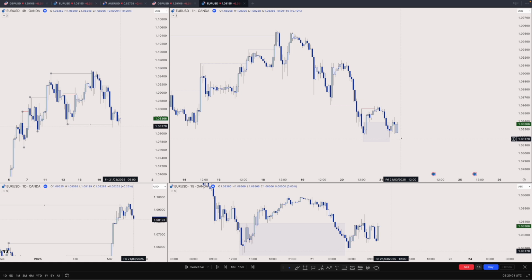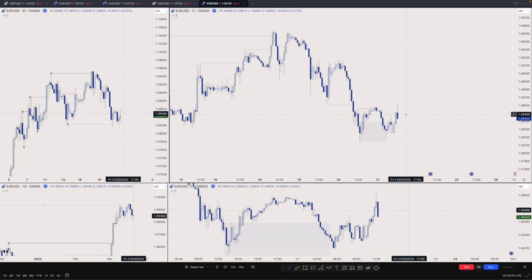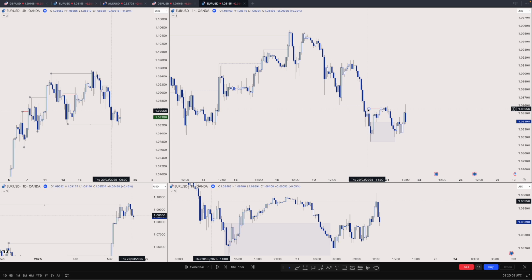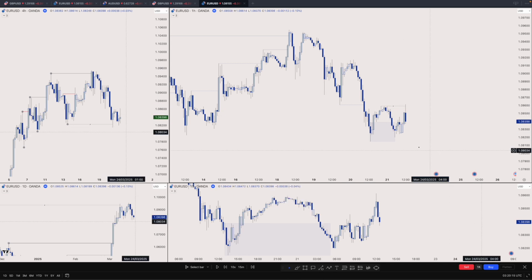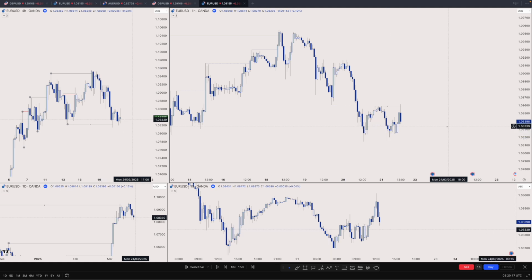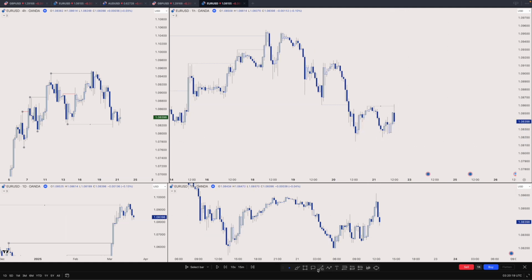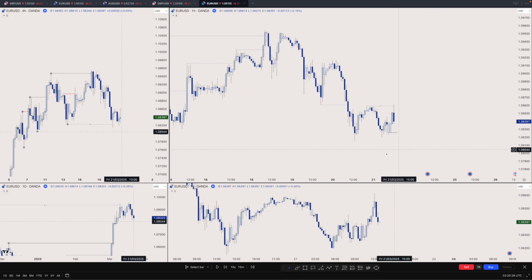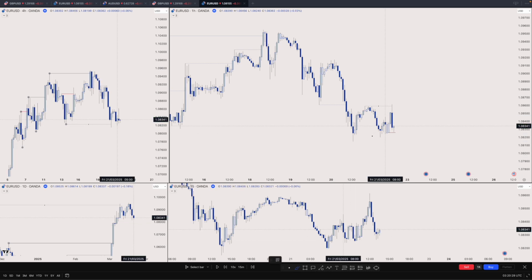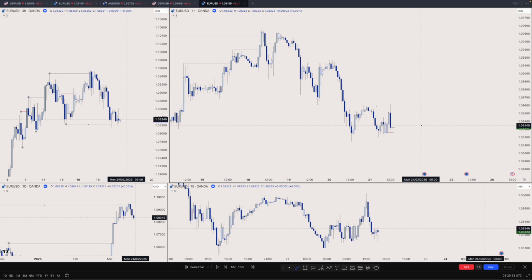After that, what do we have? We kind of swept this high again during London, and after that we do not have confirmation. So if we get that shift, then yeah, I'll definitely play the sells to target that week low. Even better, we have liquidity to target, right? So yeah, let's just wait for the shift.